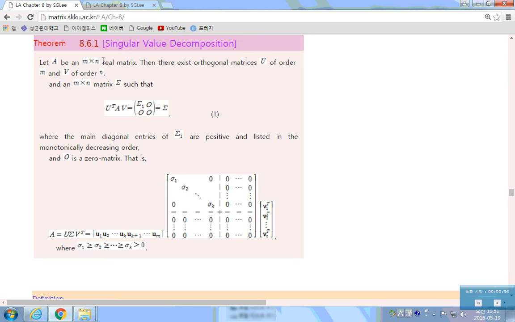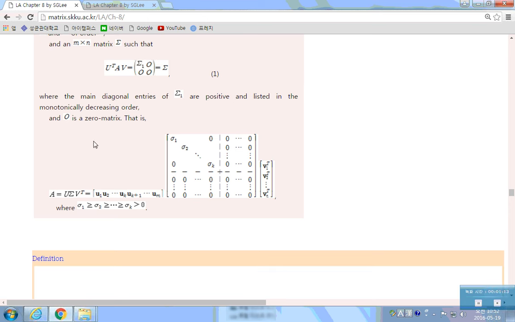This is the first theorem. Let A be an m by n real matrix. Then there exist orthogonal matrices U of order m and V of order n, and an m by n matrix sigma such that U transpose A V is sigma, where sigma looks like this with zero block matrices here, and sigma 1 looks like this.